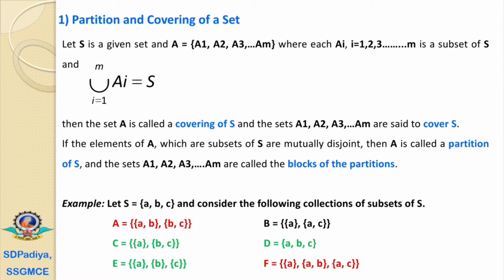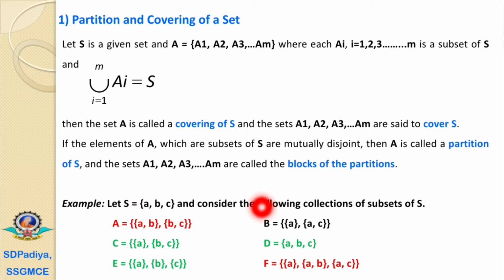We have to check whether it covers all the elements of S. In S we have the three elements a, b, c, and when we perform the union of these two subsets {a, b} and {b, c}, it gives the set of elements a, b, c, that is equal to S. That's why this set A is a covering of S.